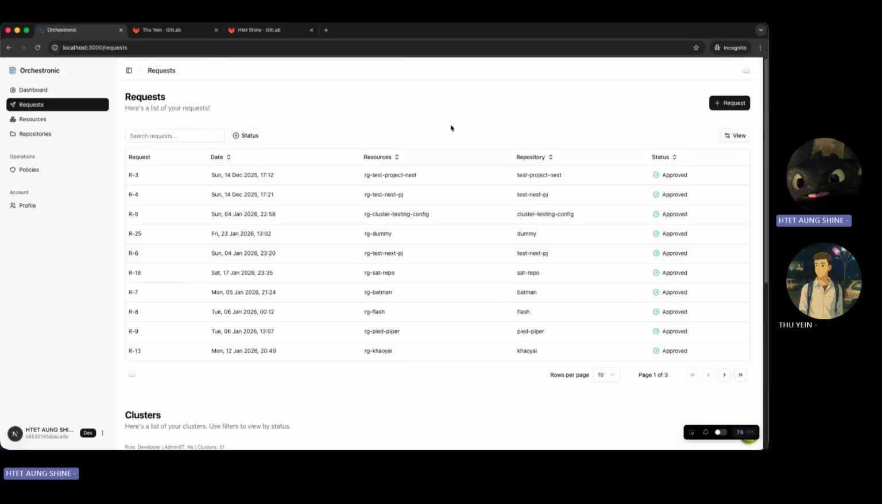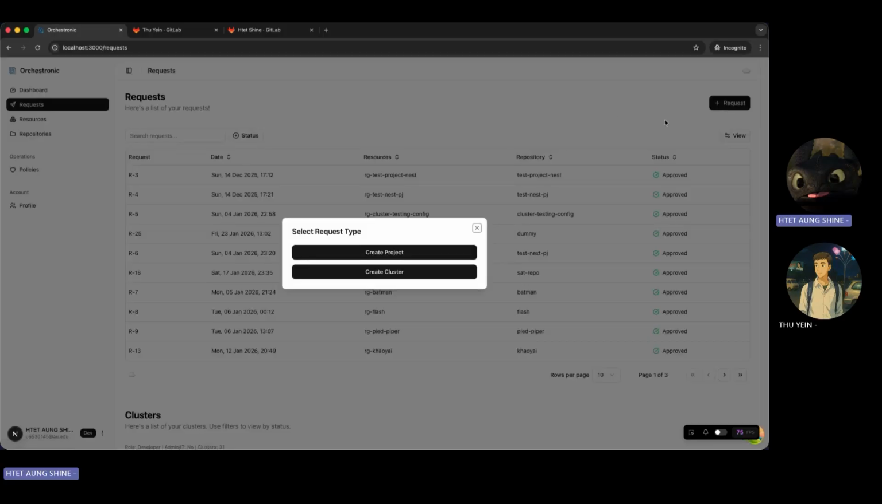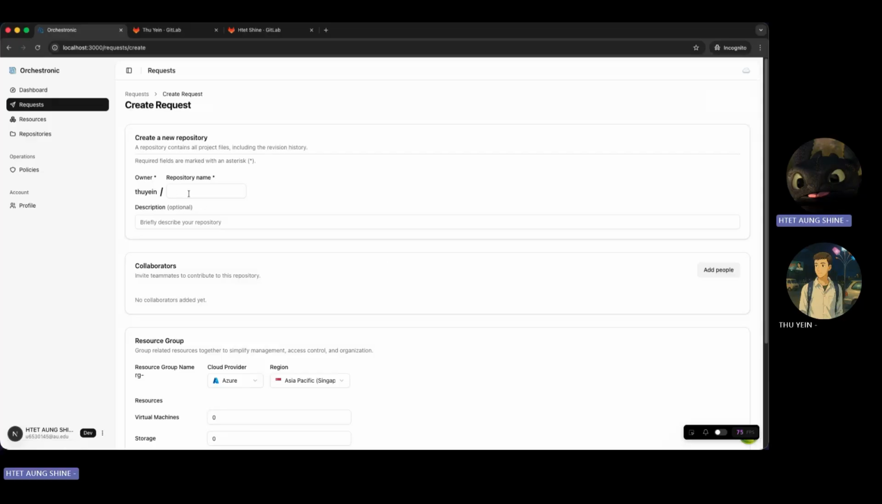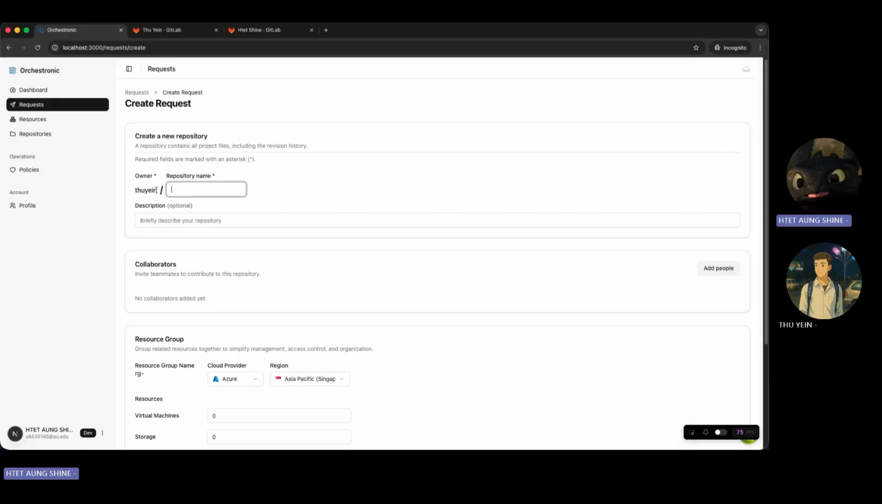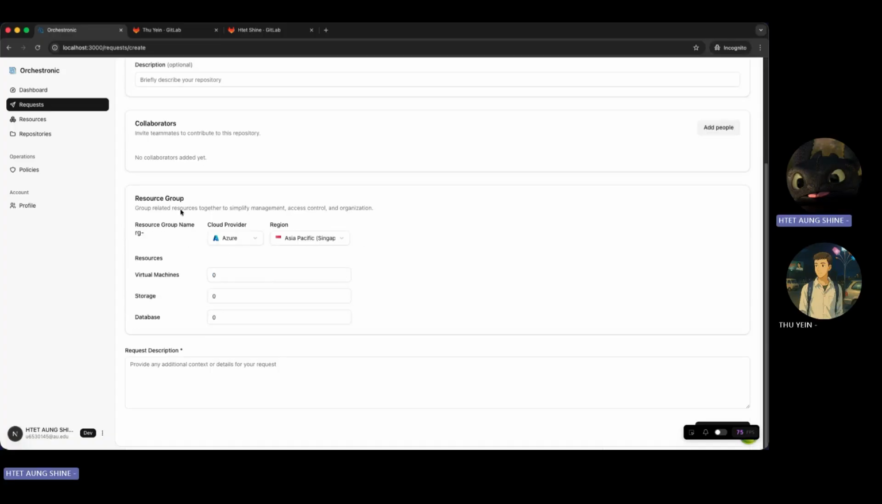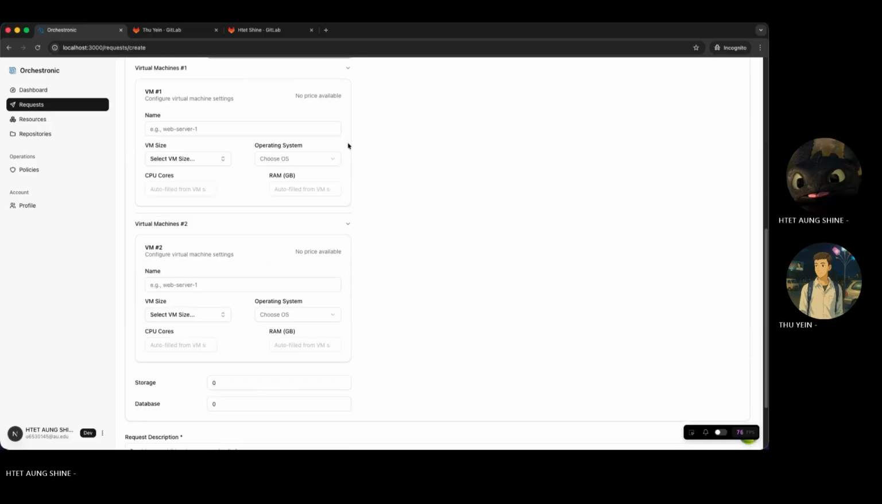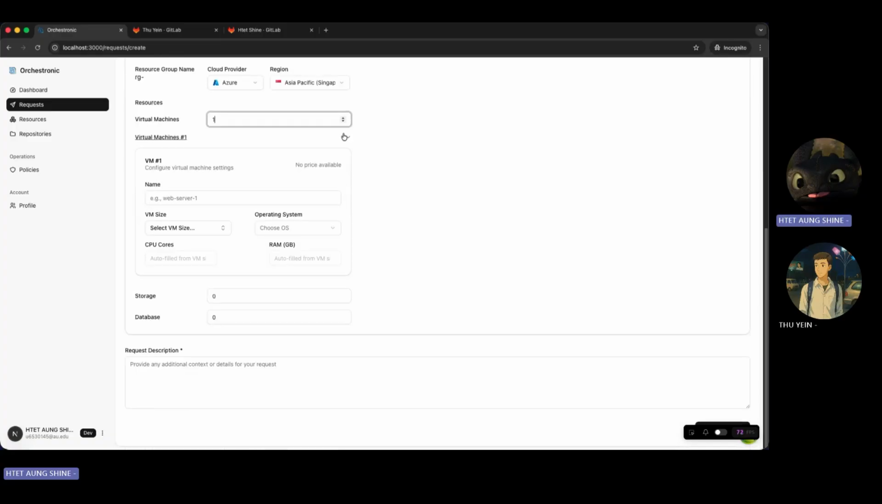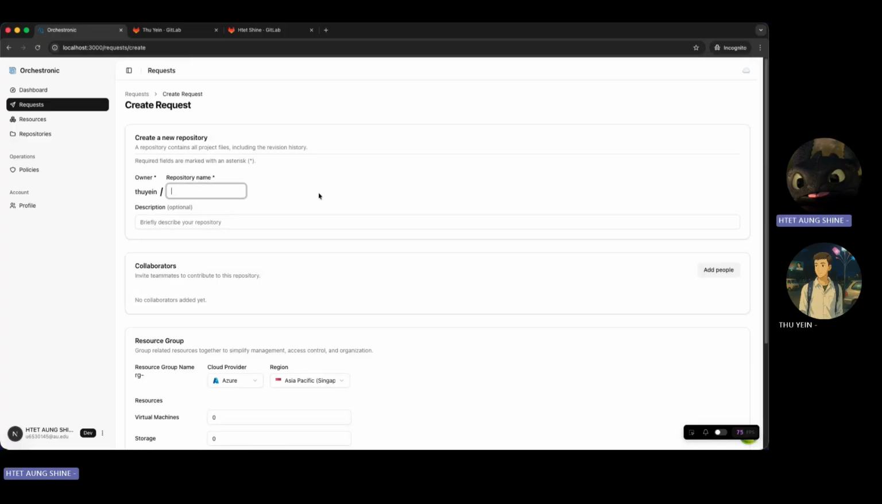Let's talk about the project request first. When you click request here, you can choose one of two options. Let's talk about project first. When you click create project, you can create the repository and the resource group. We have virtual machines, storage, and databases, and you can create one or multiple, anything you like. Let's talk about the repository first.